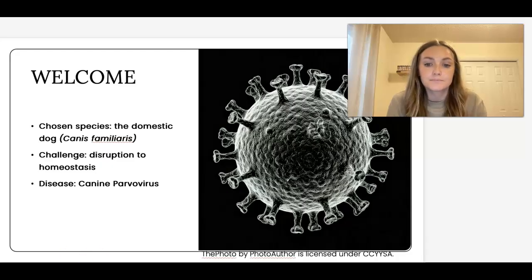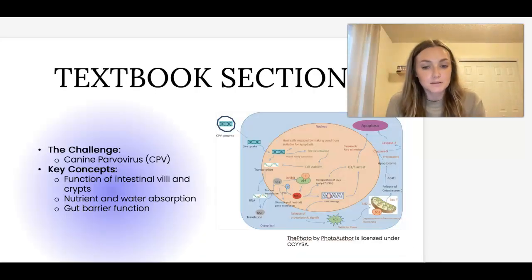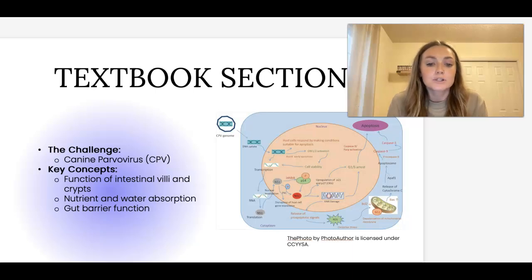Now that we know what homeostasis is, we can further discuss how canine parvovirus disrupts the processes within the domestic dog's body. According to Animal Physiology, particularly Chapter 6, Section 6.3, Digestion and absorption, key functions like intestinal villi and crypts, nutrient and water absorption, and gut barrier function are essential for homeostasis. Canine parvovirus, or CPV, destroys the crypt cells in the small intestine, leading to malabsorption, diarrhea, dehydration, and electrolyte imbalances. Direct disruptions to fluid, pH, and nutrient homeostasis.